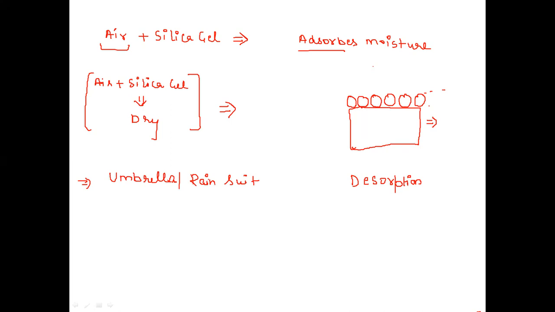Okay. Now there is one more phenomenon, absorption. So let's discuss absorption and adsorption. About adsorption, you already know that it is the accumulation of particles on the surface of a material.